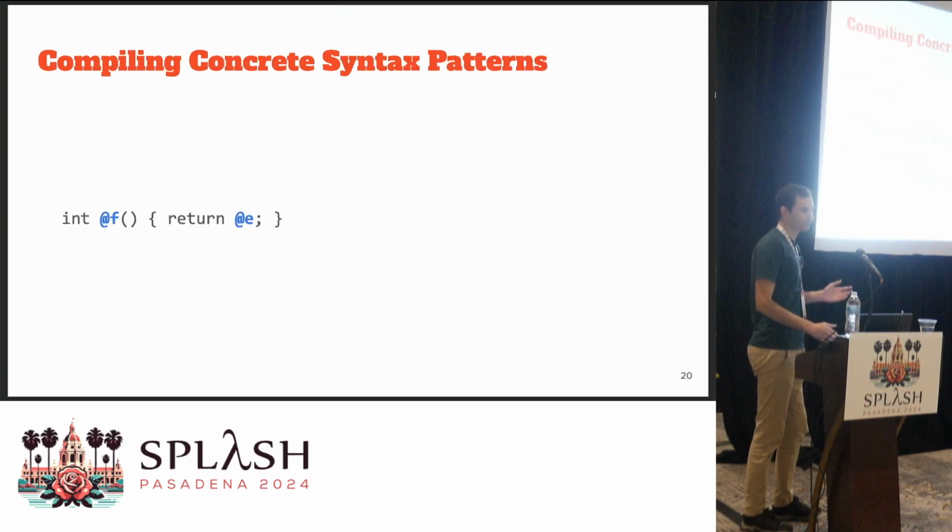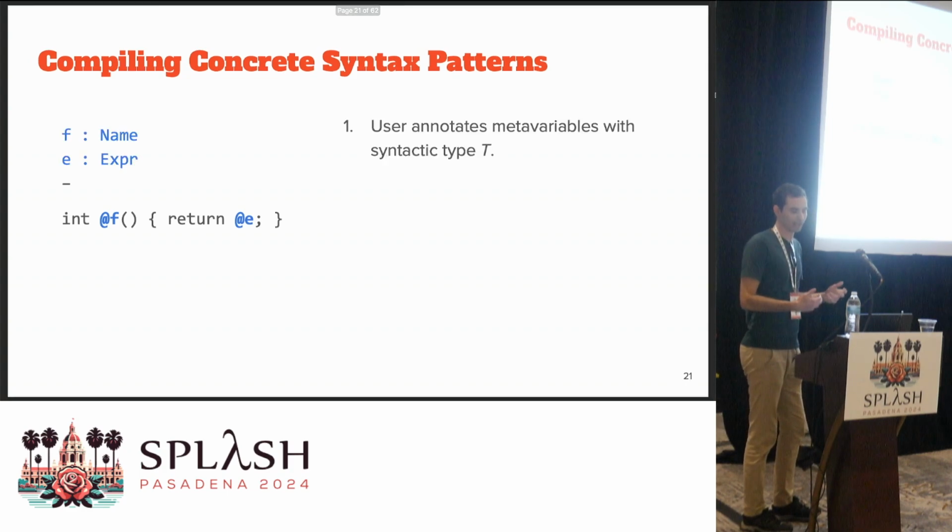So let's take a look at an example and go through everything step by step. Suppose we have this example and we want to compile this to an abstract pattern. The first step is actually on the user side. We require the user to annotate each metavariable with its corresponding syntactic type.